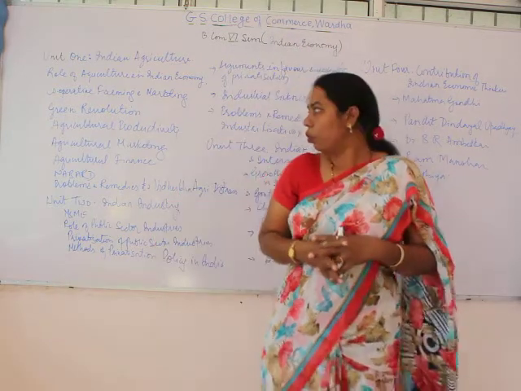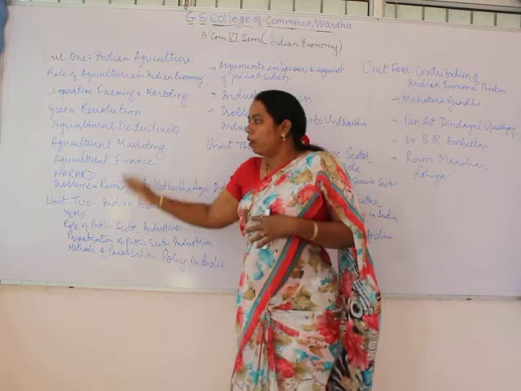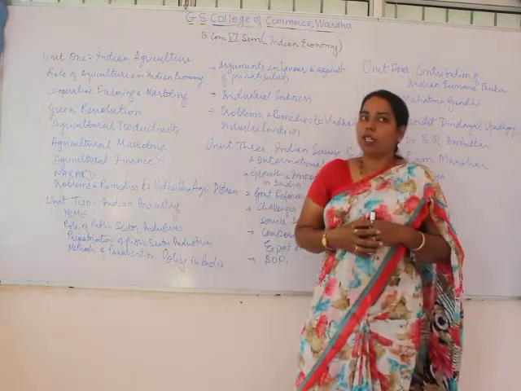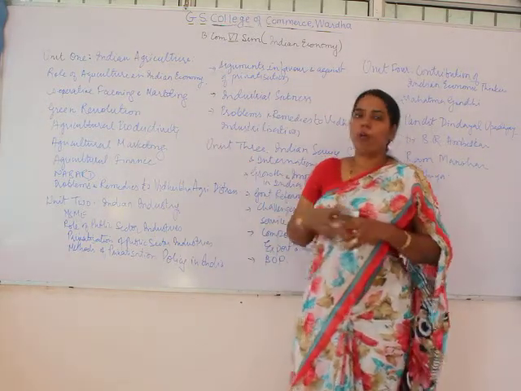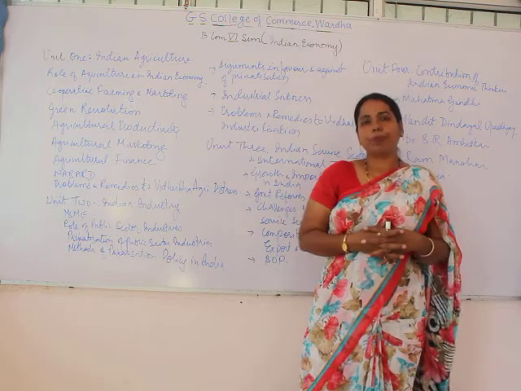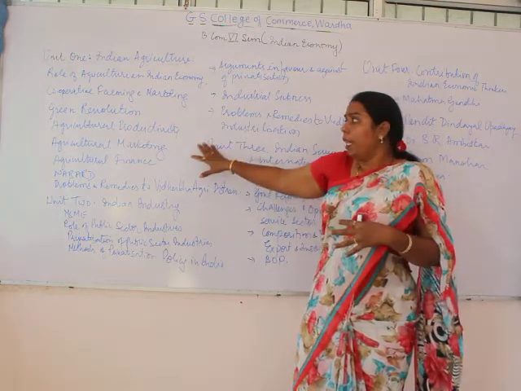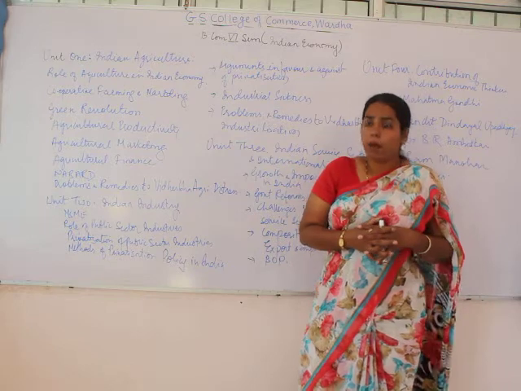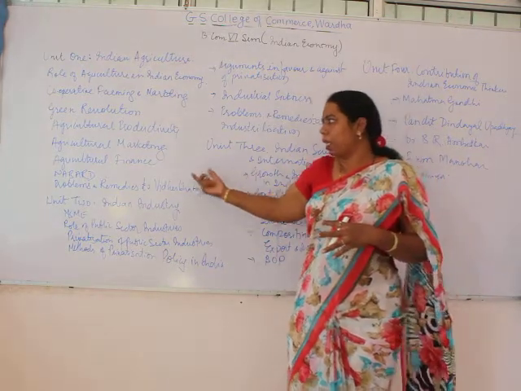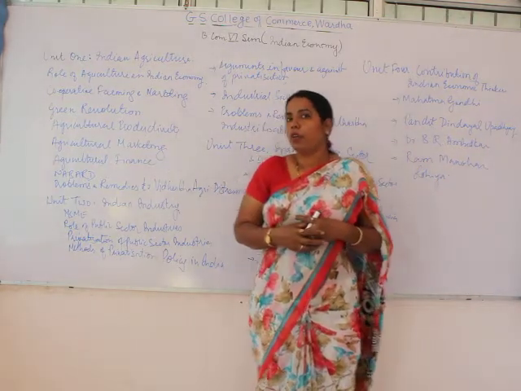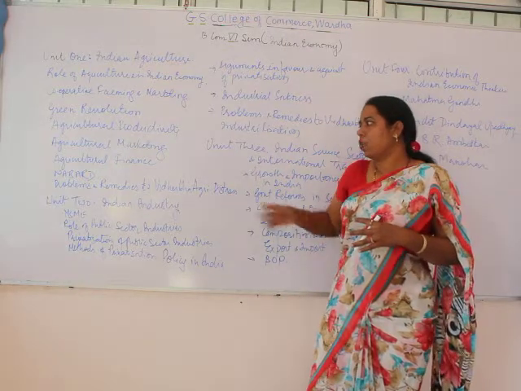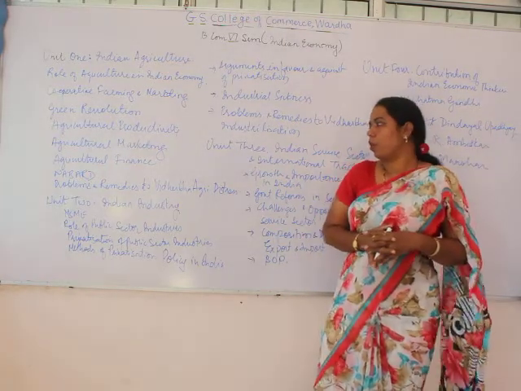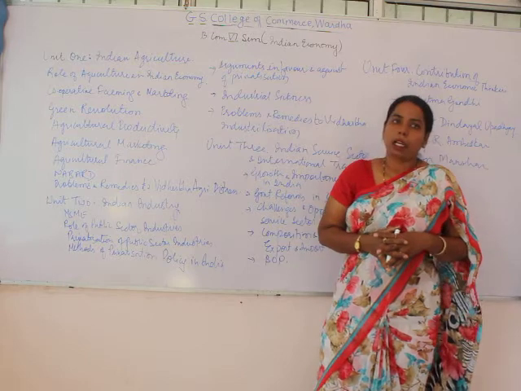After that, the next chapter is related with agricultural productivity. Then the next one is agricultural marketing and agricultural finance. After that, we are going to see NABARD, and the next one is the problems and remedies of Vidarbha agriculture district.